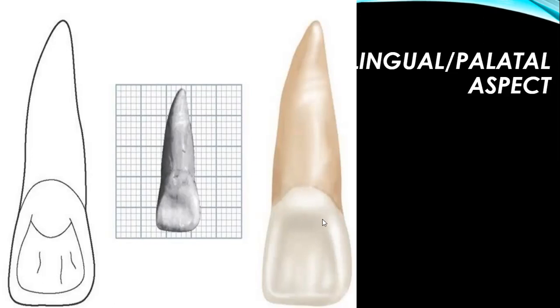line, right? Then we have the marginal ridges, as we have discussed already, that marginal ridges are present on the lingual surface of anterior teeth, right? Then between the marginal ridges, below the cingulum, a shallow concavity is present, which is called the lingual fossa. The lingual fossa is a concavity, a depression between the marginal ridges and below the cingulum.